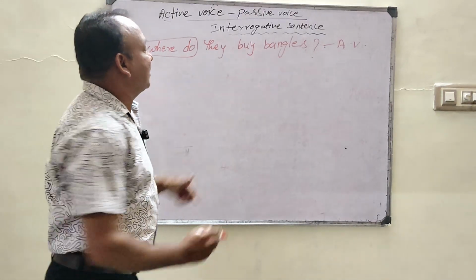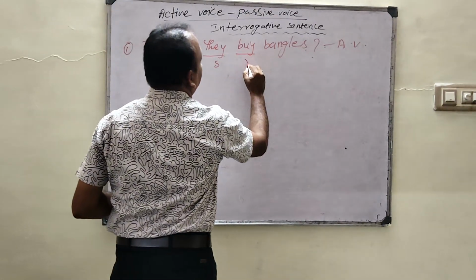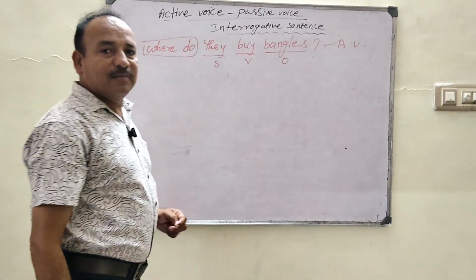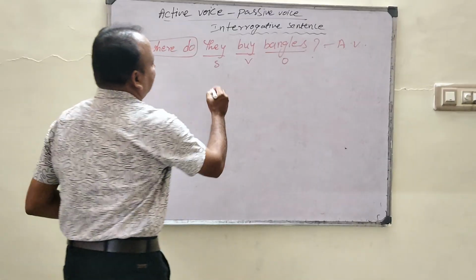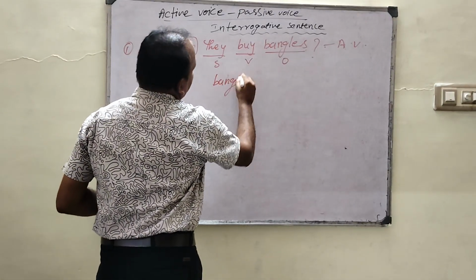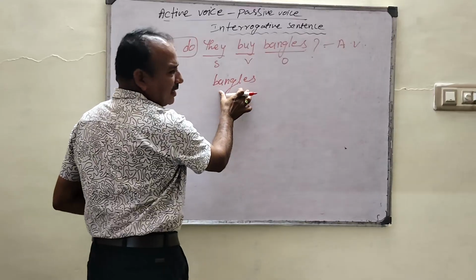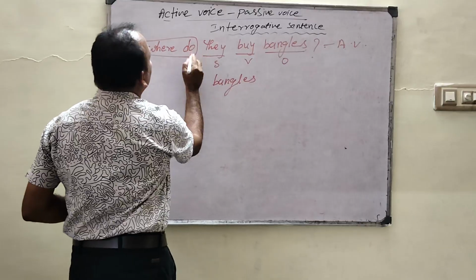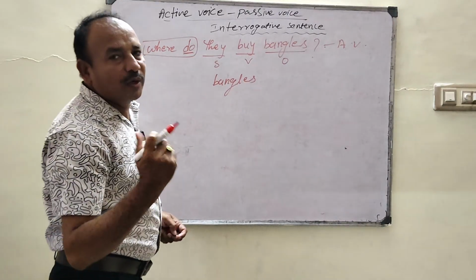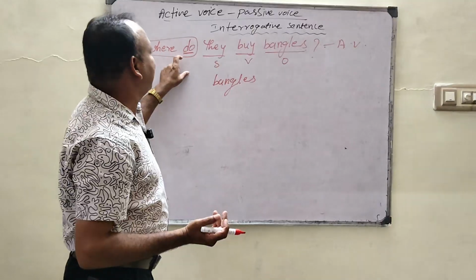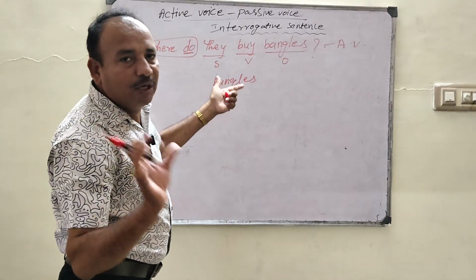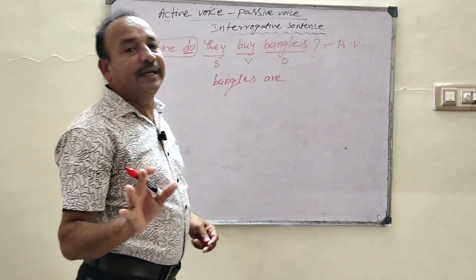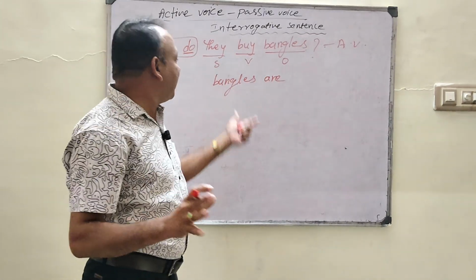So, they buy bangles. They is the subject, buy is the verb, and bangles is the object. What is the first rule? Subject changes to object, and object changes to subject. So write down here: bangles. Bangles is the object and it is plural. Do belongs to which tense? It is present tense. Present tense plural: which helping verb is suitable? Yes, are. We have to write a suitable helping verb for the given object.